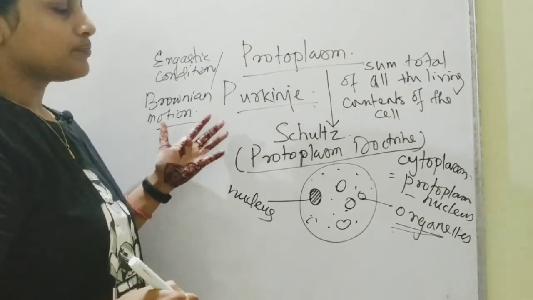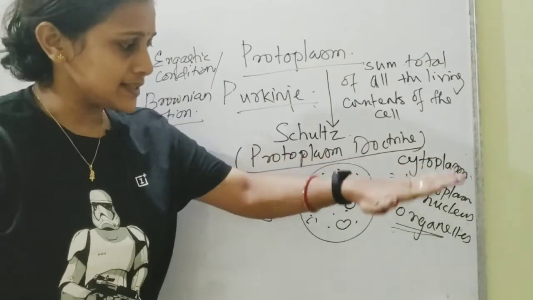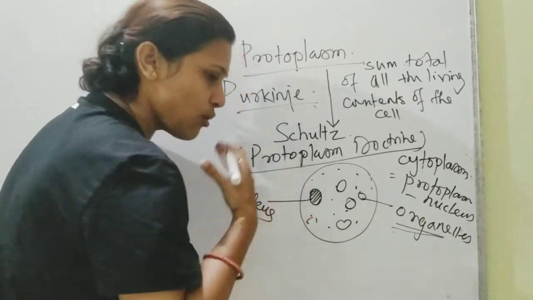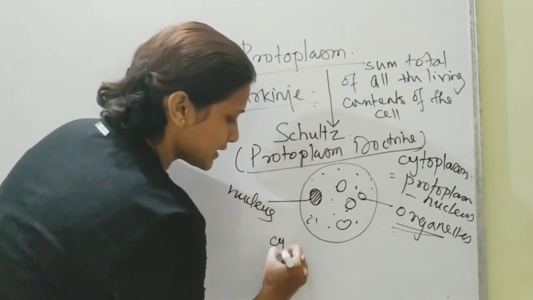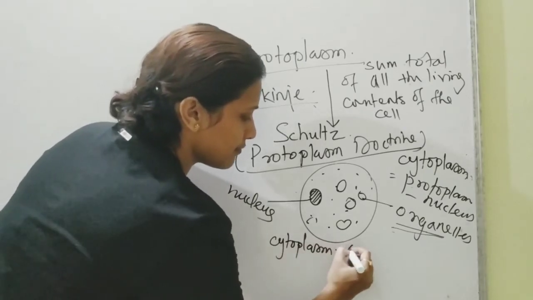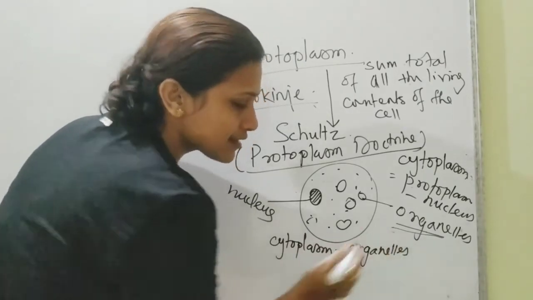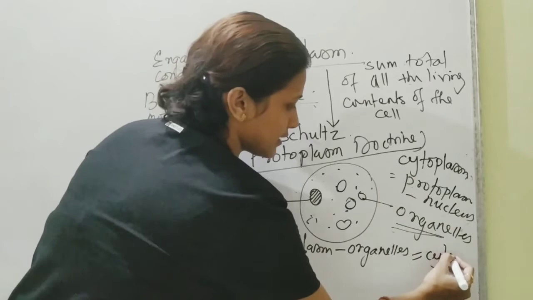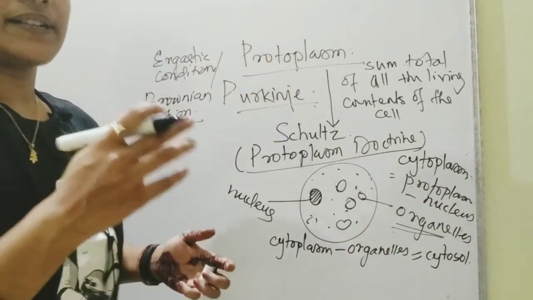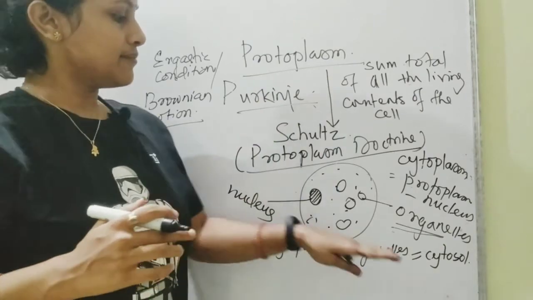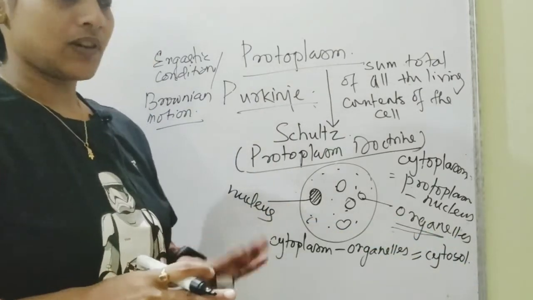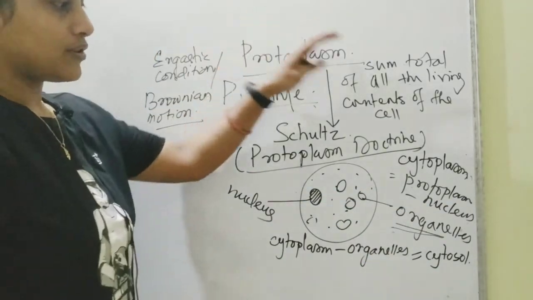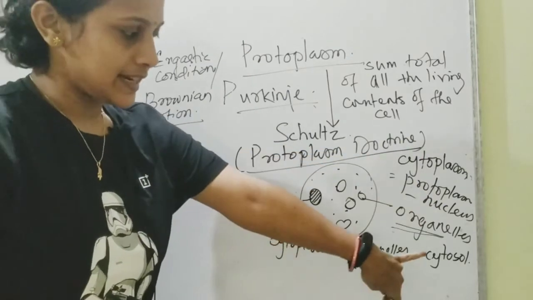Now, in the cytoplasm you have these organelles. What will be there when we remove all the organelles from the cytoplasm? So you can say cytoplasm minus organelles, or cytoplasm excluding the organelles, the fluid part or the sol part, is called the cytosol. I repeat, it is the cytosol. Very important. So cytoplasm minus organelles, the fluid part or sol part, is called the cytosol. So this was all about your protoplasm, cytoplasm, cytosol.